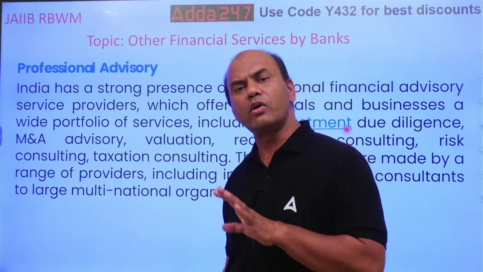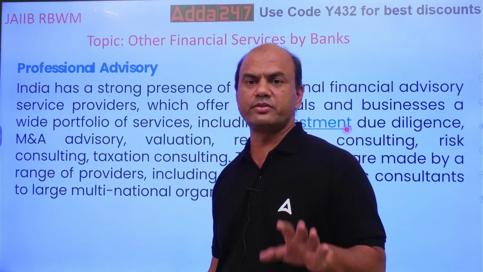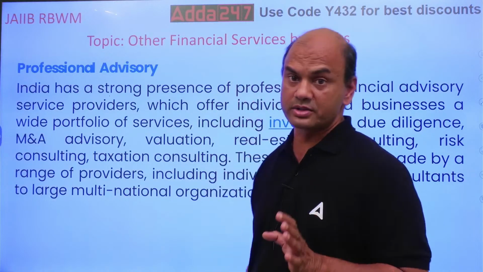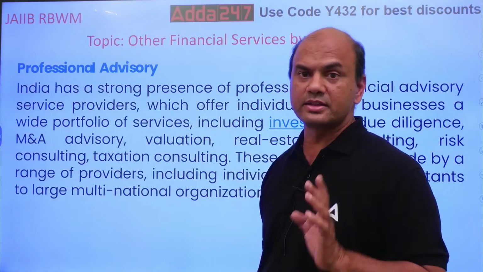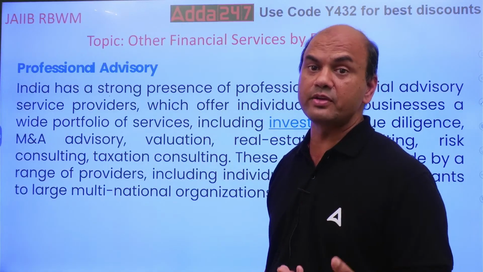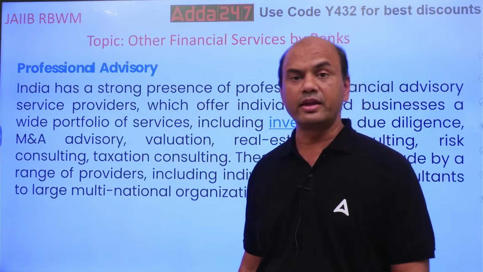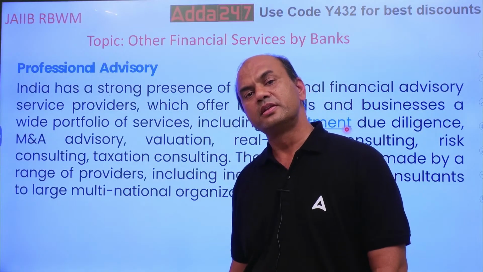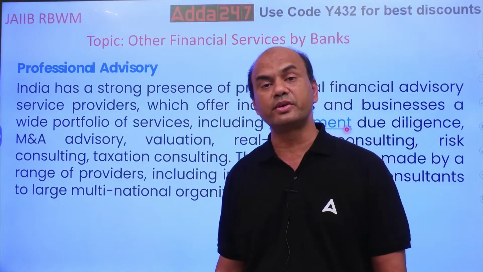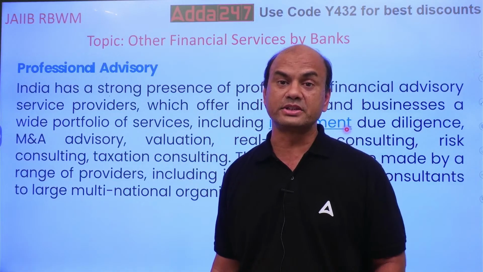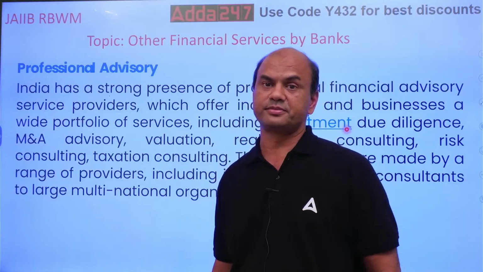Kindly note, in all these other financial services, we are just acting as a broker, a sort of commission agent. We are not taking any risk in this, and that's why this is preferred by many of the banks. Why is it preferred? The reason is, in core banking services, you have to maintain the capital to risk weighted asset ratio, CRAR, as per the Basel norms.